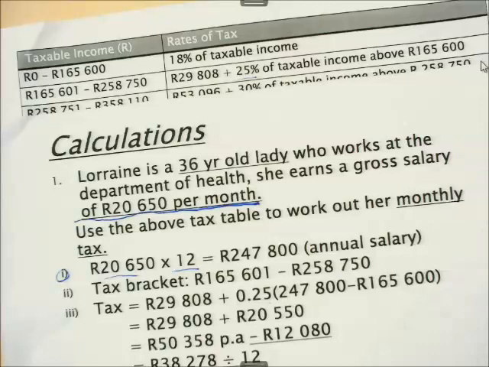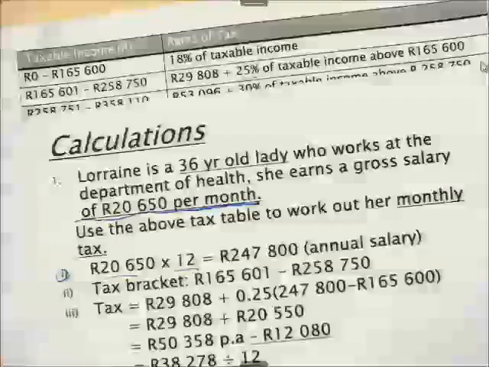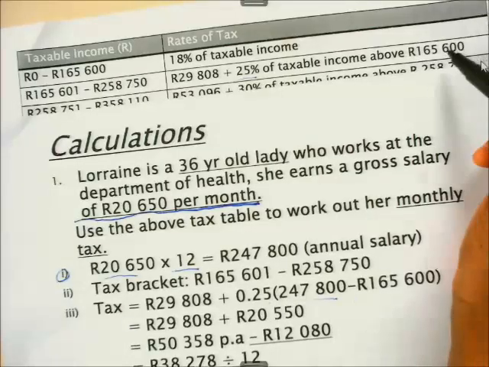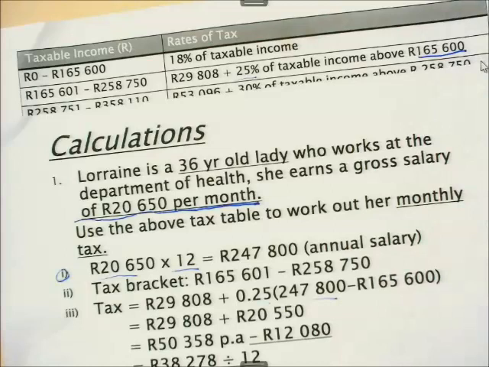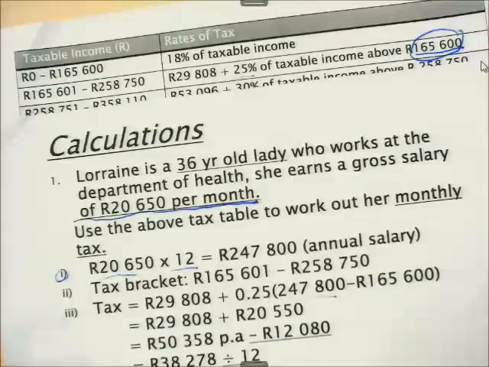What is the taxable income? Is Lorraine's income, that is annual salary. So here is Lorraine's annual salary minus this amount. So it simply means that now we have 29,808 plus 25% of Lorraine's salary minus this amount, which is 165,600. Now the following step, you must remember your BODMAS principle, guys.